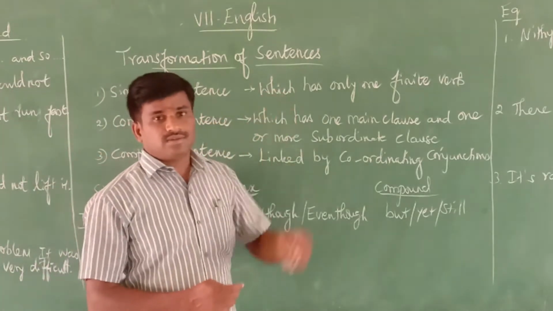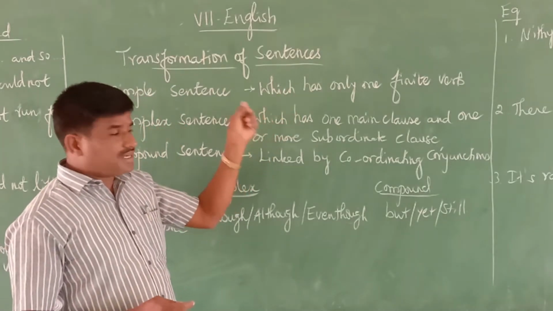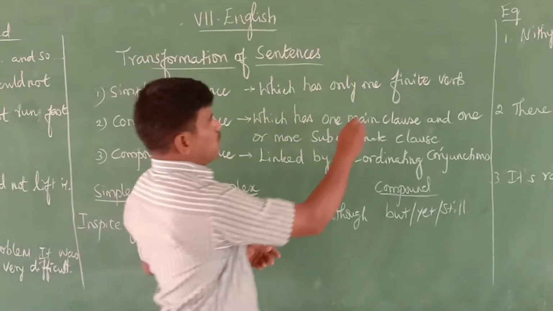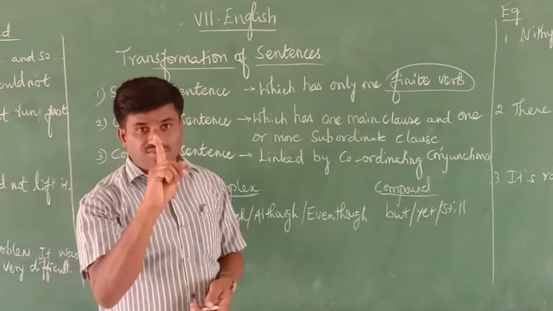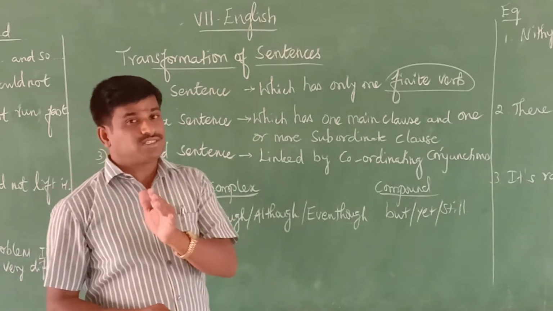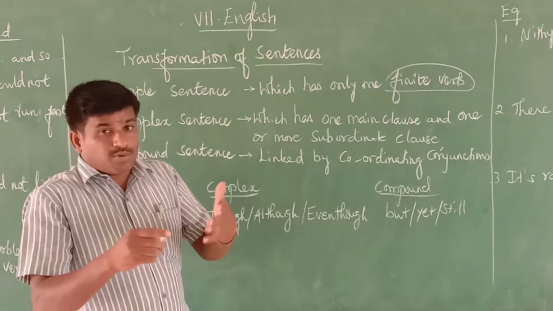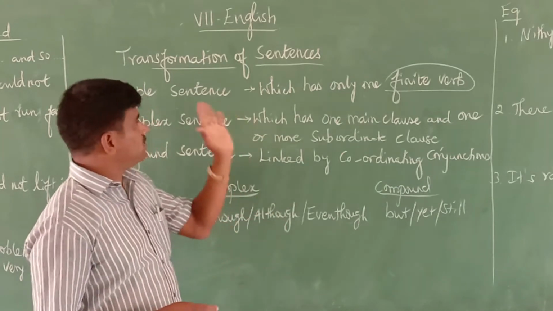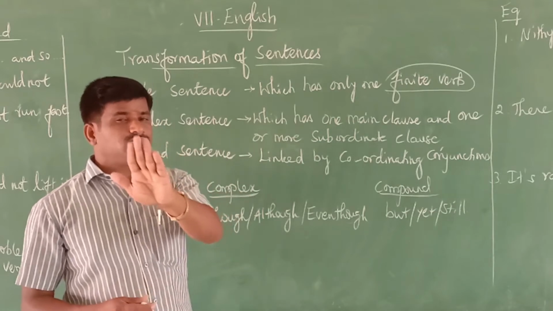Simple sentences. The definition of a simple sentence: a sentence which has only one finite verb. What is that? Only one finite verb. A sentence which has only one finite verb is called a simple sentence. Not more than one finite verb. That must be one sentence that contains one verb. That's all. That's called a simple sentence. We will see an example to understand what is simple.